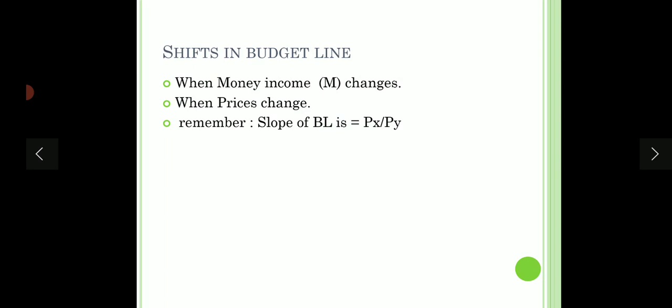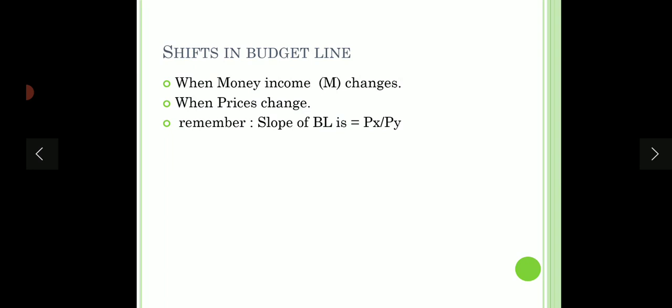Remember, the budget equation is M is equal to PXQX plus PYQY. So that means there are two factors in the budget line. Number one is M, that is the money income, and number two is the prices, PX and PY. So if there is any change in the money income or the prices of any of the commodity, in that case the budget line will shift. So how the budget line will shift, that is what we are going to do.